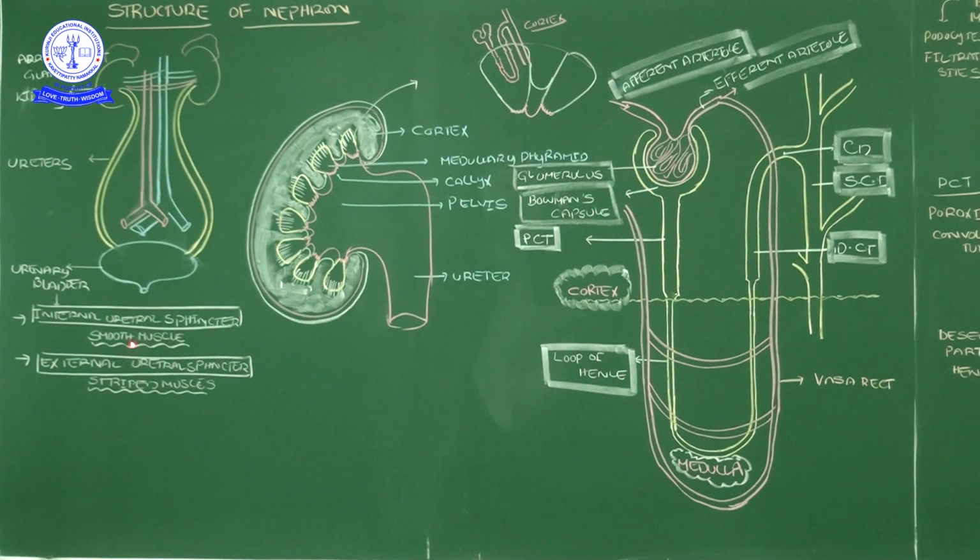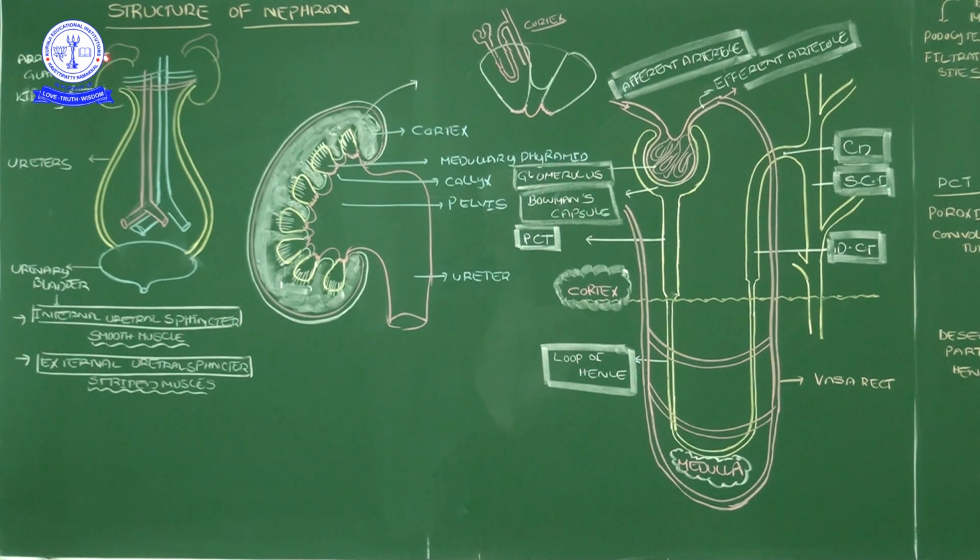Because of these smooth muscle and striated muscles, when the bladder is filled with urine, it will be open. But gradually, as you age, the external sphincter is controlled by our own will. So external sphincter is controlled by our willing, and that's why such a type of muscle we call a sphincter, a striated muscle sphincter. And this is the smooth muscle. So you should remember these two sphincters.